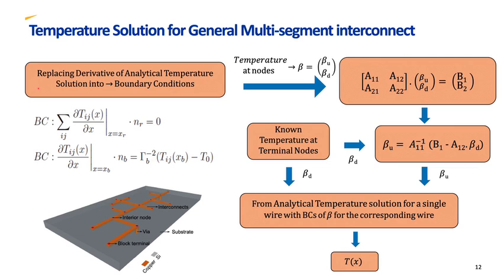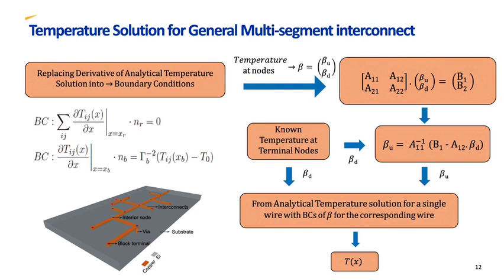As we found the analytical temperature solution in the previous slide, now we replace the derivative of the temperature solution into these boundary conditions. If we call the temperature at nodes beta, then we should solve this system of linear equations to find beta, or the temperature at nodes.